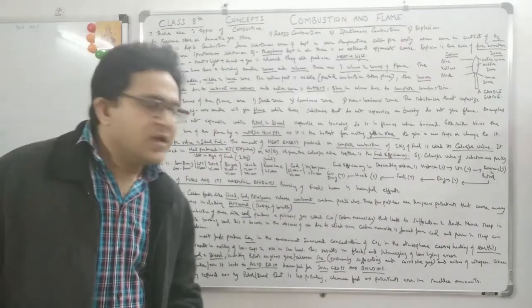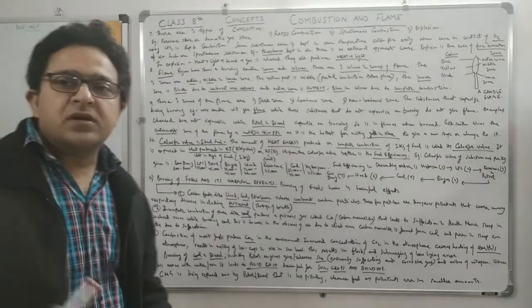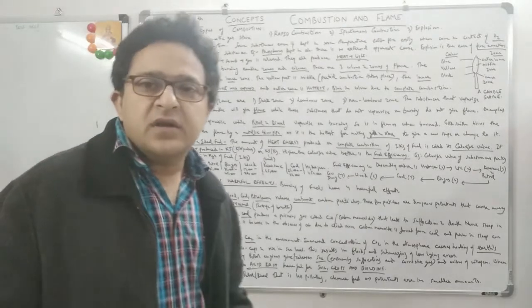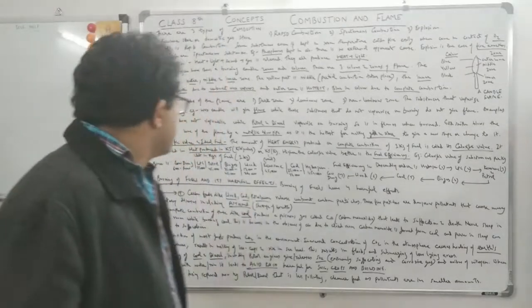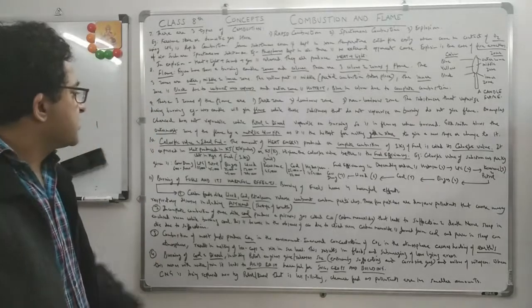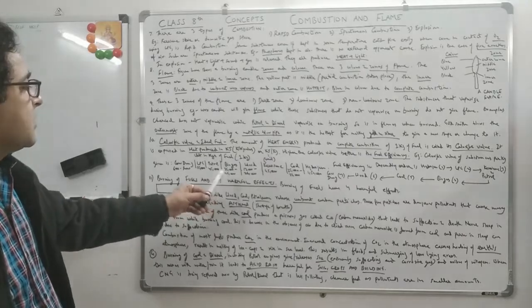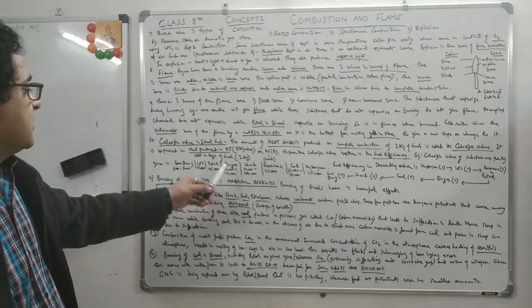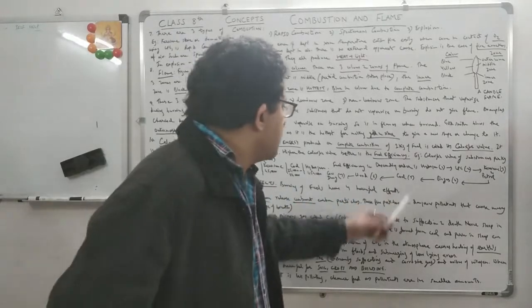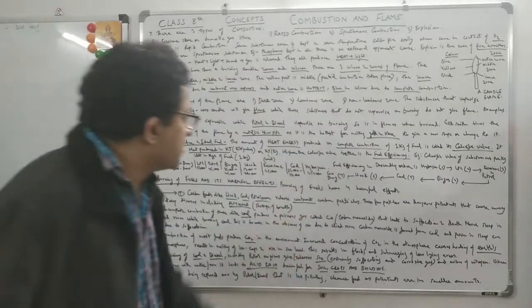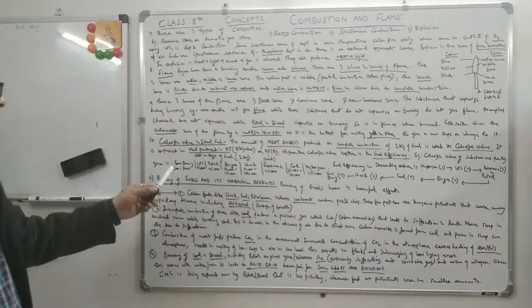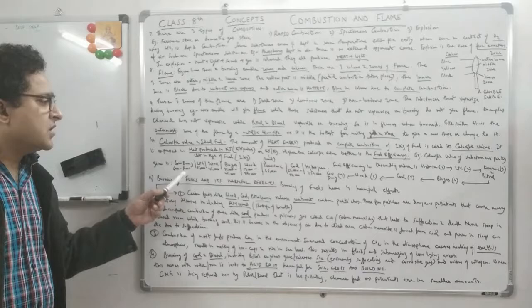Biogas is used as a domestic fuel in villages. So biogas is 35,000 to 45,000 kilojoules per kg. Then fifth is coal, then wood, and then cow dung. Cow dung is 6,000 to 8,000 kilojoules per kg.